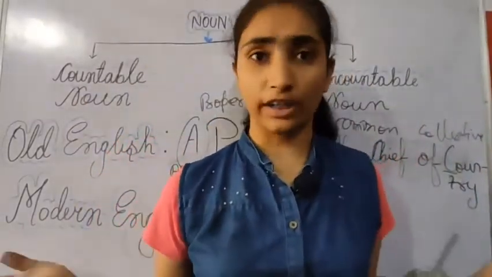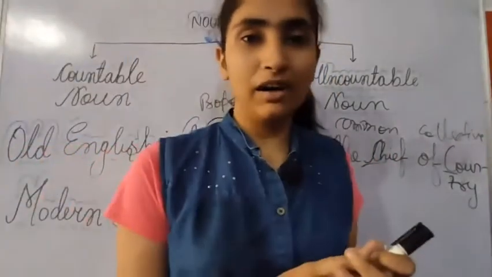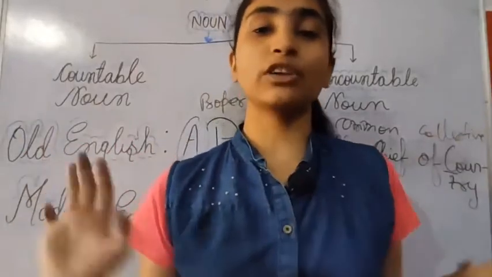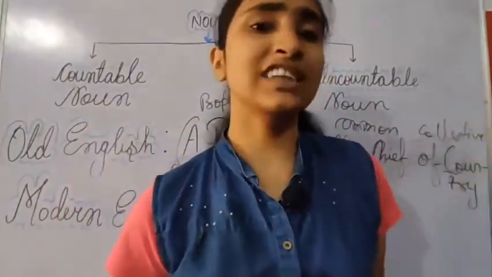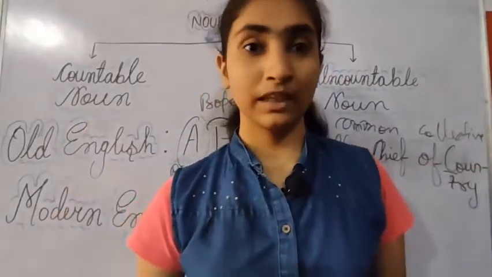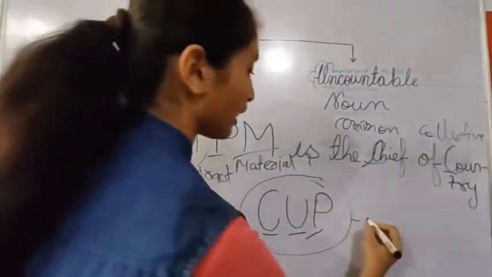But what about the modern English grammar? If we talk about the modern English grammar, I'd like to help you understand the types of modern English grammar with a CUP concept. But what does this CUP concept mean? This means cup. This is called the CUP concept.